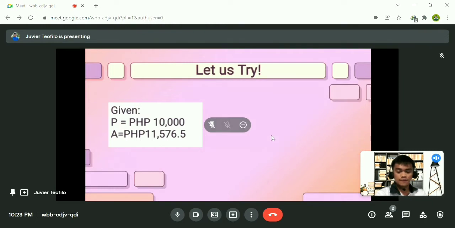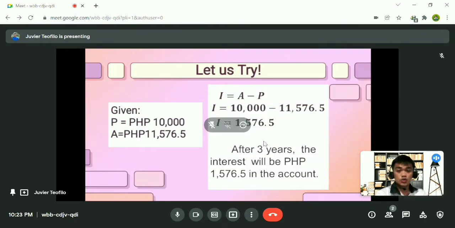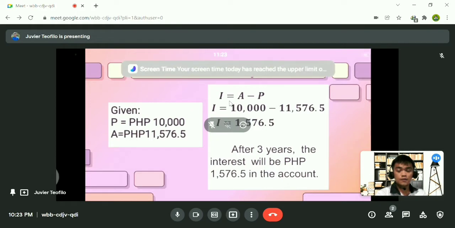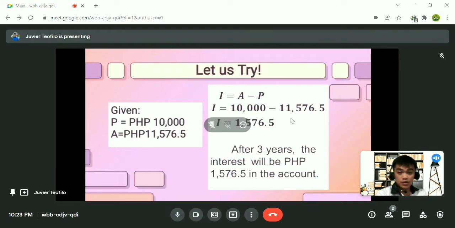Now we have the solution. Using the formula of compound interest, I is equal to A minus P. This solution has an error. So this 11,576.5 must be there in the first.